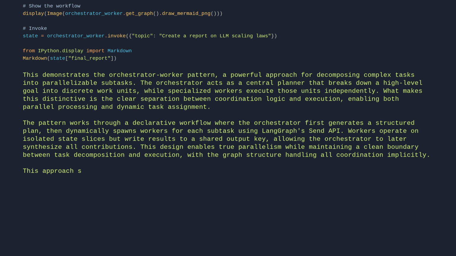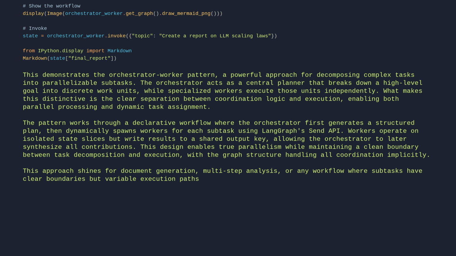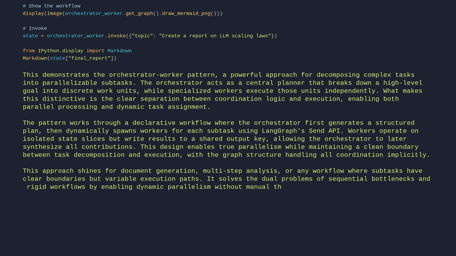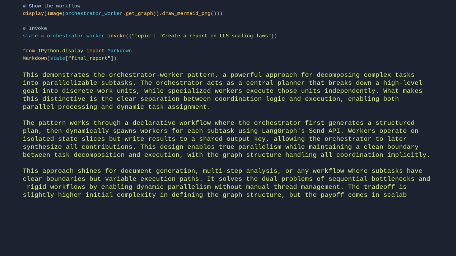This approach shines for document generation, multi-step analysis, or any workflow where subtasks have clear boundaries but variable execution paths. It solves the dual problems of sequential bottlenecks and rigid workflows by enabling dynamic parallelism without manual thread management. The trade-off is slightly higher initial complexity in defining the graph structure, but the payoff comes in scalability and maintainability for nonlinear workflows. Let's break it down.